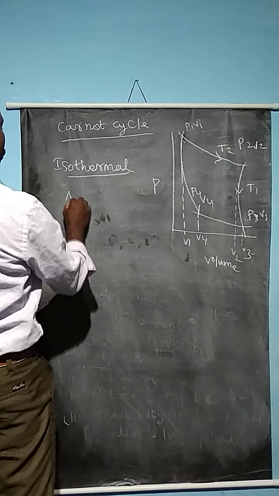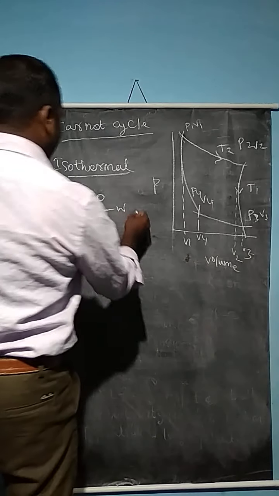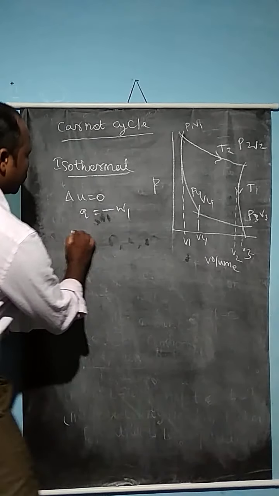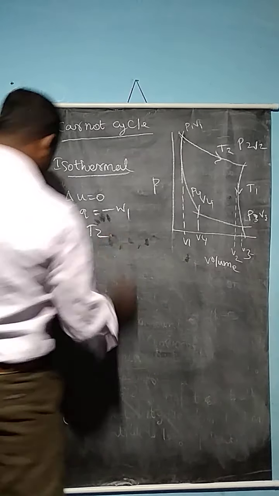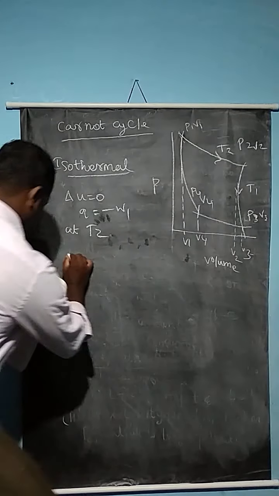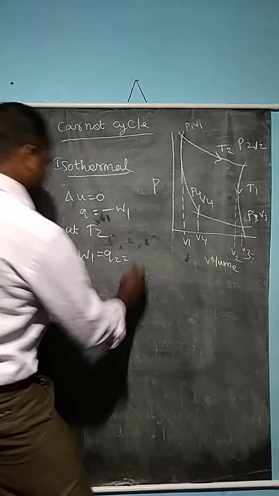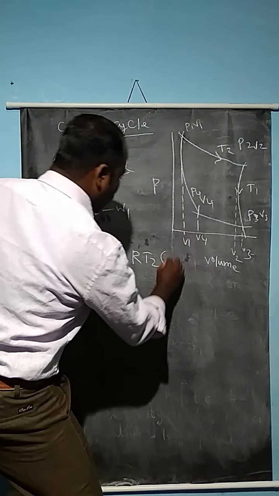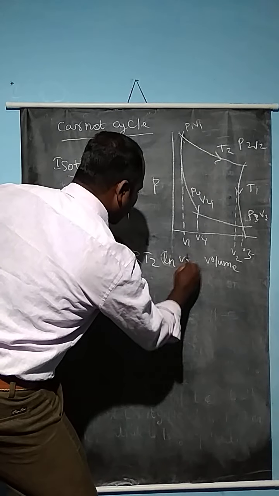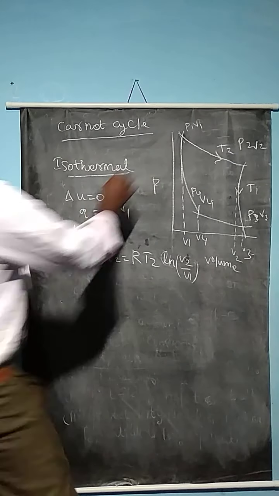Since delta U is equal to 0, Q is equal to minus W. Here minus W1 at temperature T2, the work done by the system, minus W1 is equal to Q2, which is equal to RT2 ln V2 divided by V1.